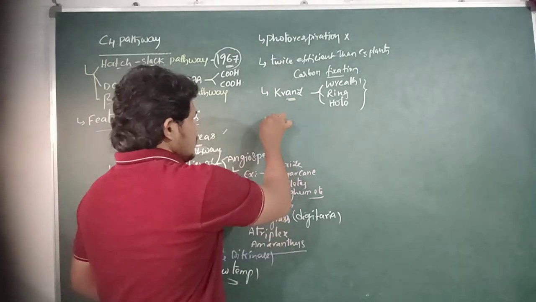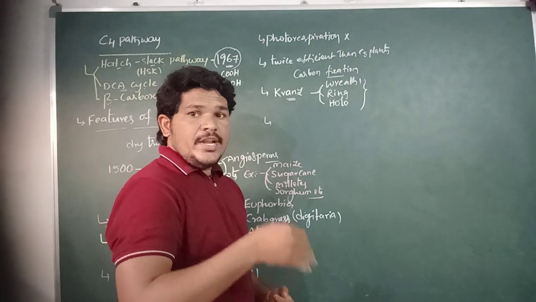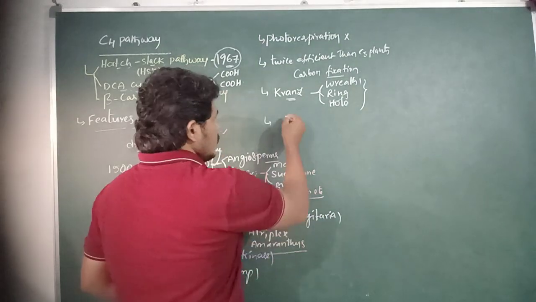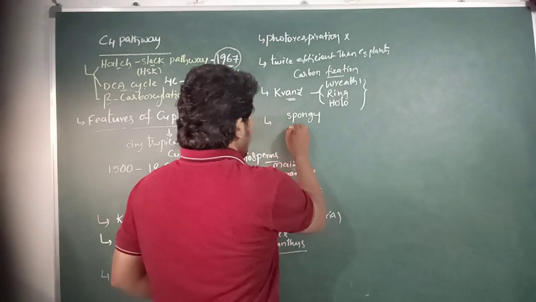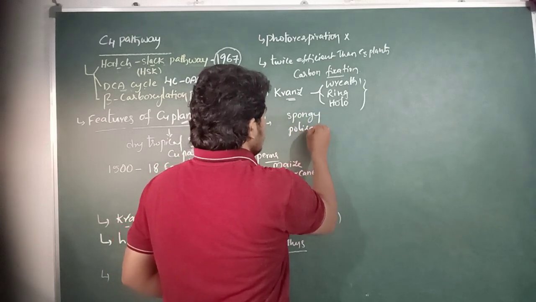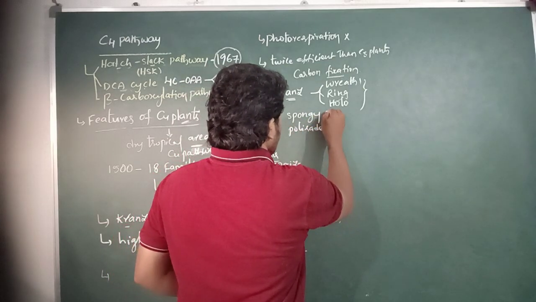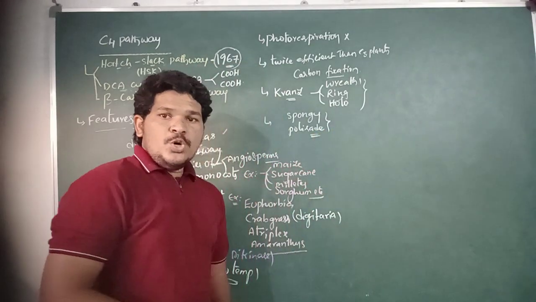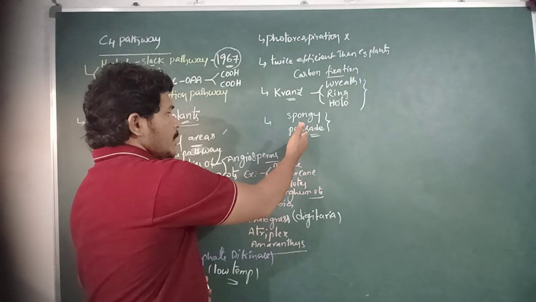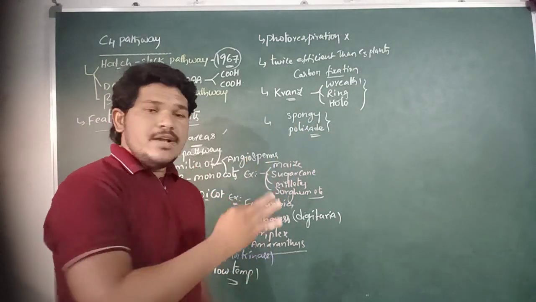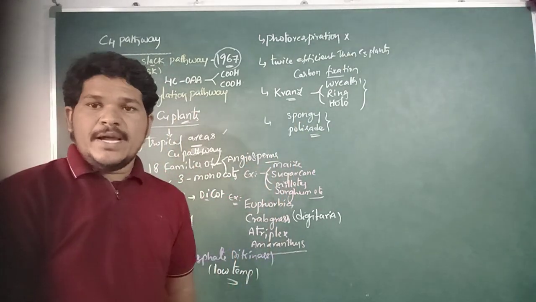But the leaves of C4 plants do not differentiate into spongy parenchyma and palisade parenchyma. There is no presence of spongy parenchyma and palisade parenchyma in the leaves of C4 plants.